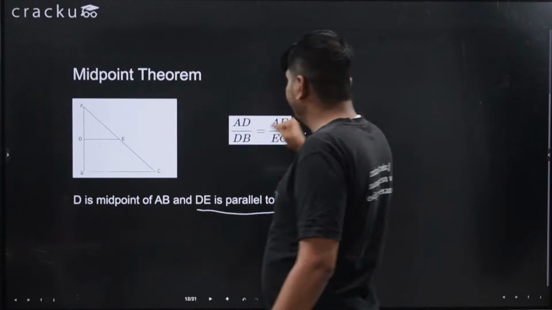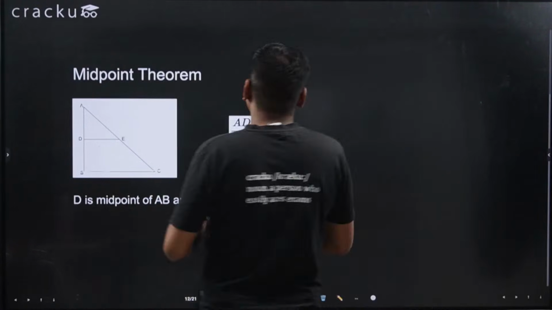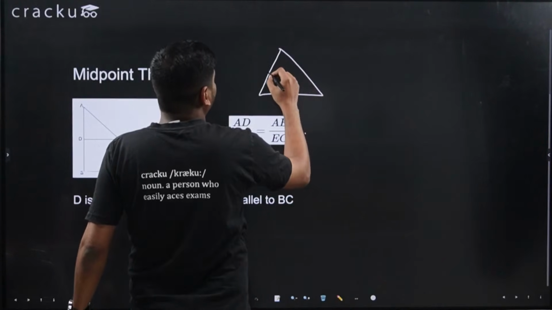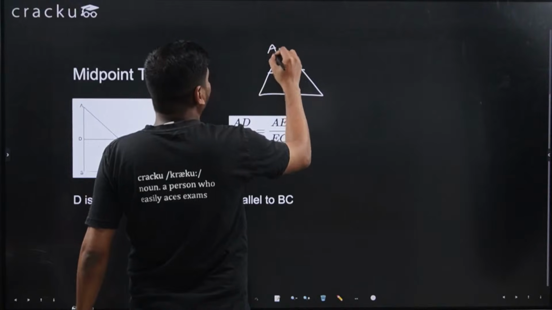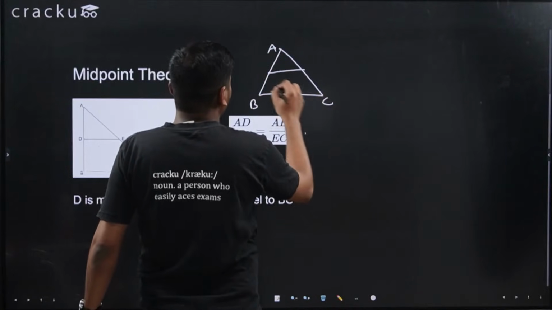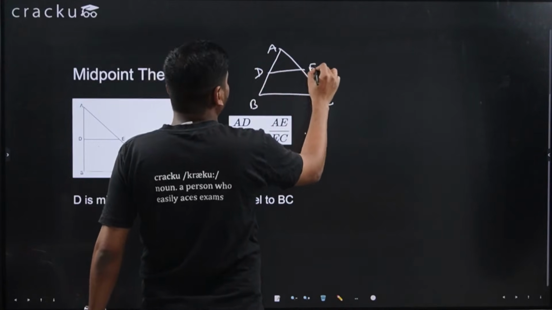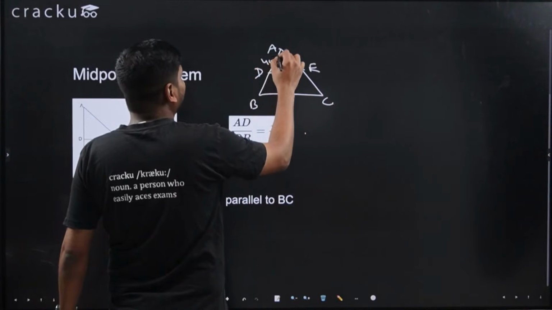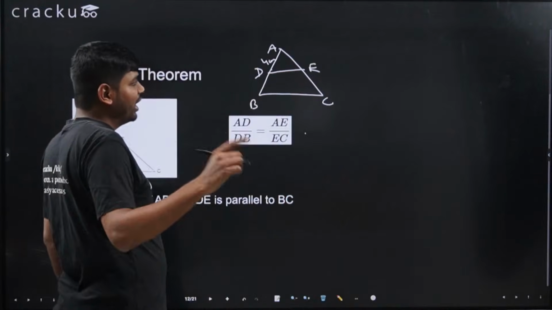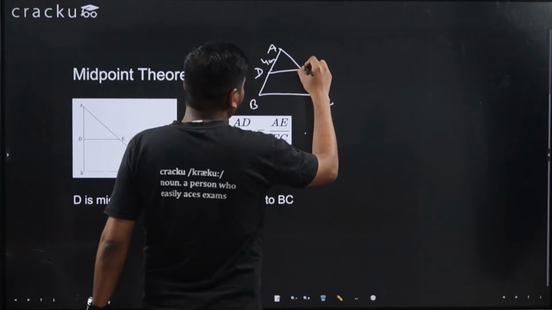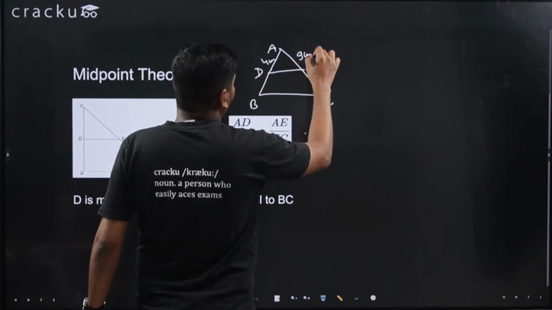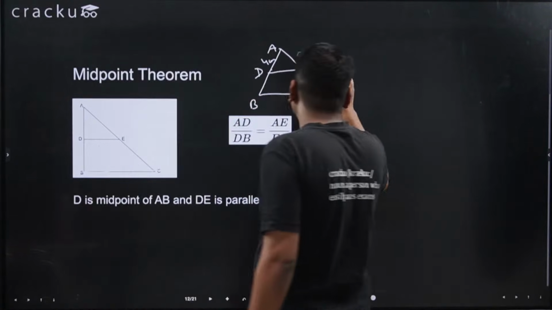So I will give you an example of how this is working. A triangle is given. Let's say this is A, B, C, this is D and this is E. Suppose it is given that AD is 4 centimeter and AE is, let's say, 9 centimeter. What is the value of EC?